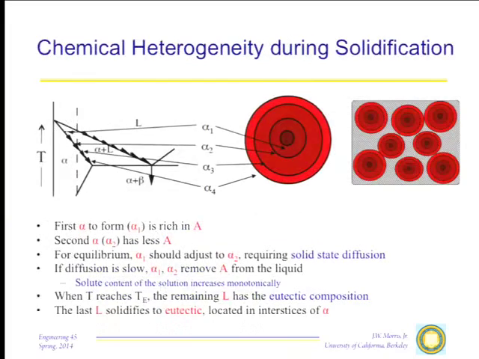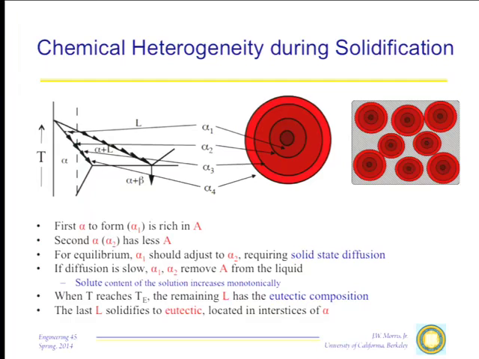Well, suppose that we take a material, which is liquid, and we bring it down in and through this two-phase region to form the alpha phase. That's more difficult than you might think in many materials. And in many materials, particularly high-temperature alloys, it's almost impossible to do that. Why? Suppose we start coming down in temperature. We enter the two-phase region right here. The first solid to nucleate has a composition over here on the alpha line. The liquid that's left behind has a composition over here on the liquid line.